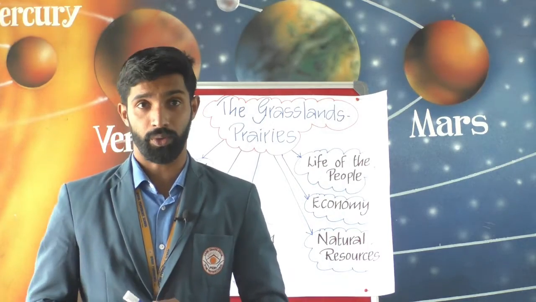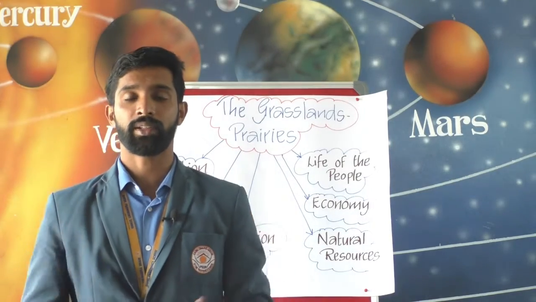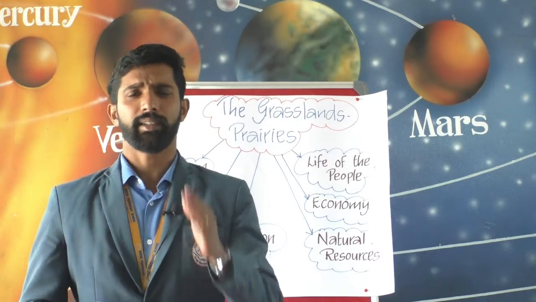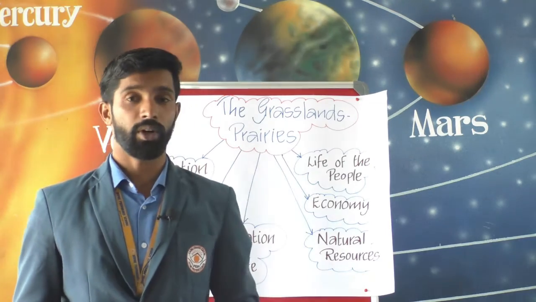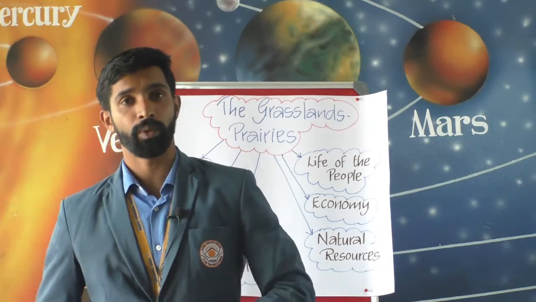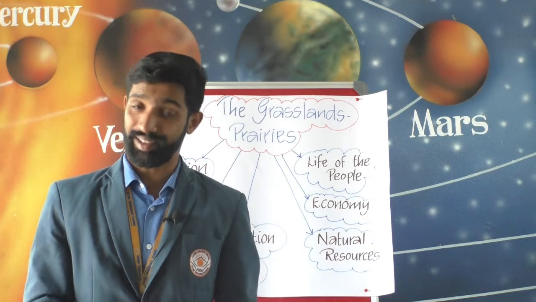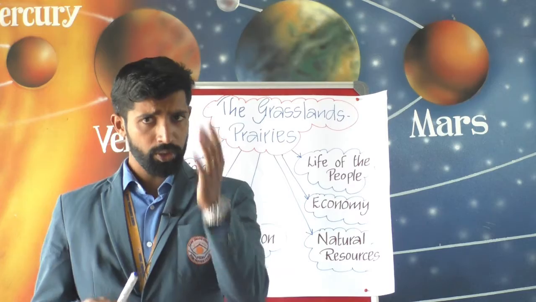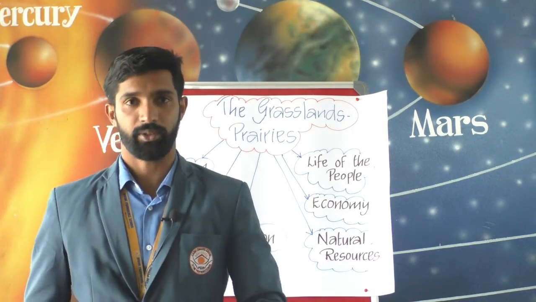plants in the temperate zone are called grasslands. So the grasslands are located in the temperate zone, and in this chapter we will learn about the prairies of North America. We also will learn about the major grasslands of the world, and the location, climate, wildlife and vegetation of the prairies, and also about the life of the people who live in the prairies.